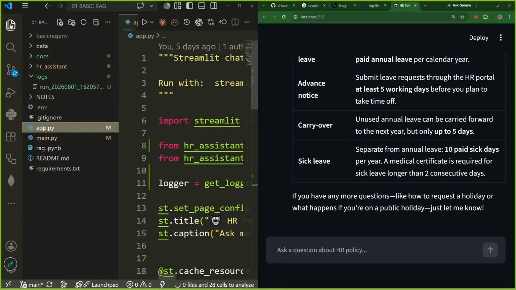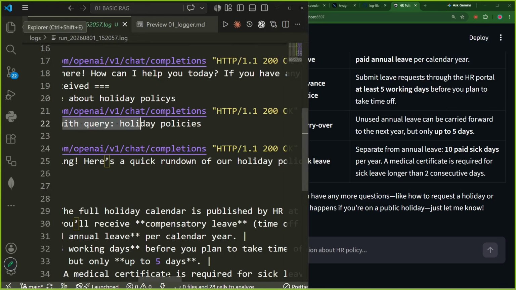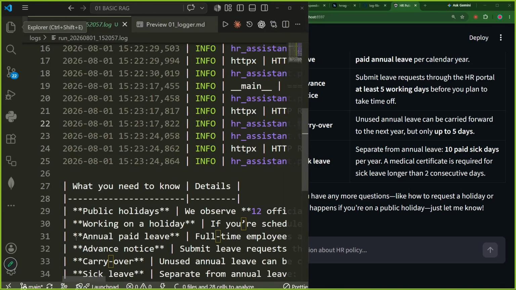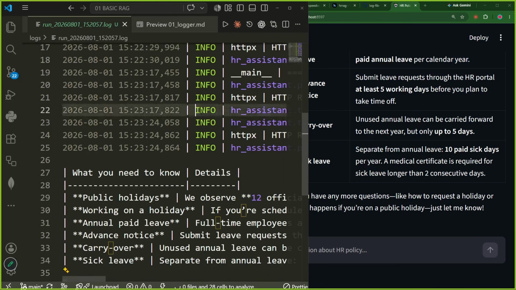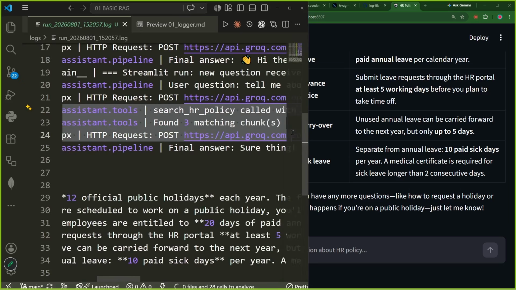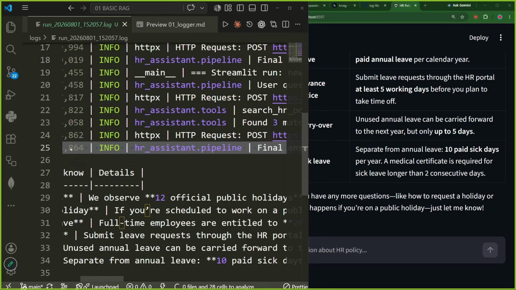If I close and open this file again, we can see more logs. We can see the response which we have got. See, this is the response which we have received from the AI agent. And we can see the last thing. Here we can see that HR policy was found, 3 matches, Groq was called, and the response.